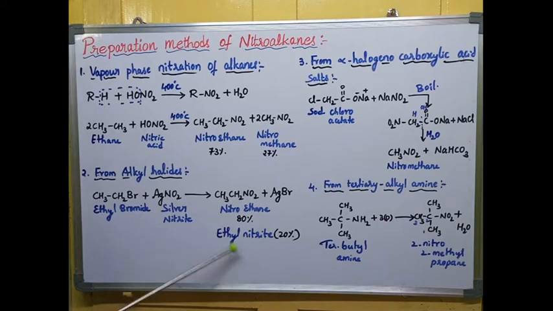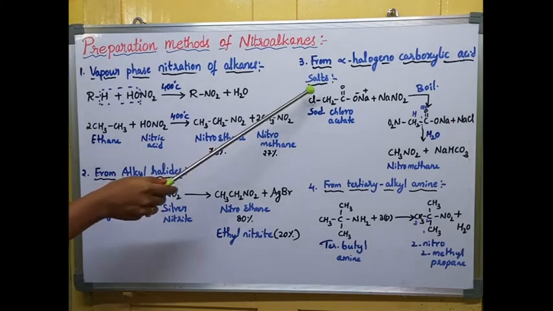Ethyl nitrate and nitroethane have the same chemical formula, but the linkage is different. Here C is linked with N and here C is linked with O. Both have the same chemical formula. We can say that they are linkage isomers also. This is the second method.